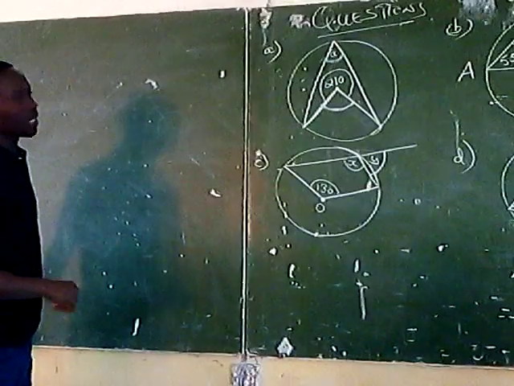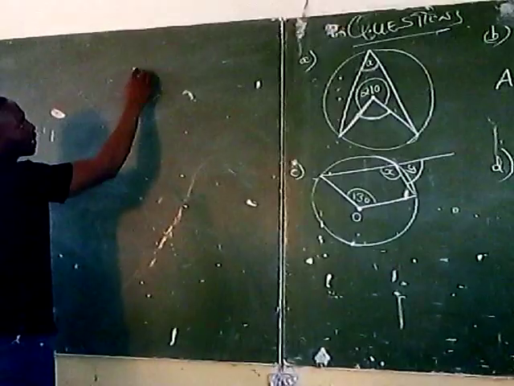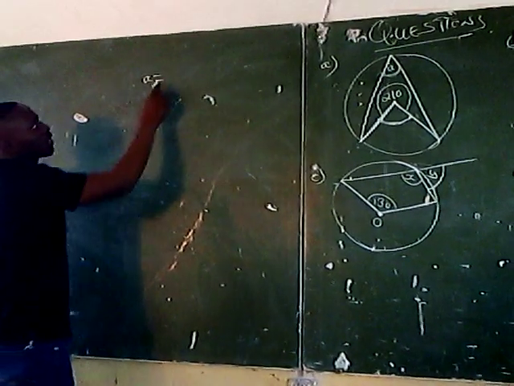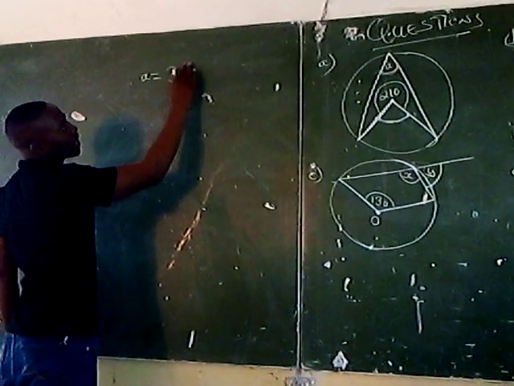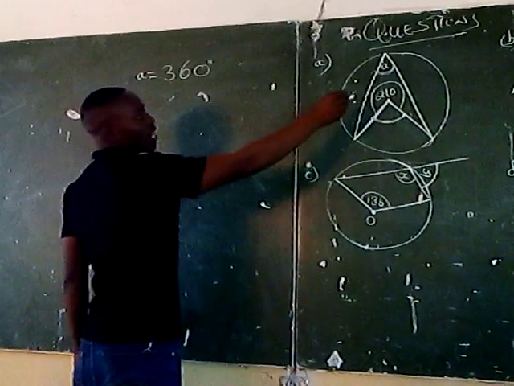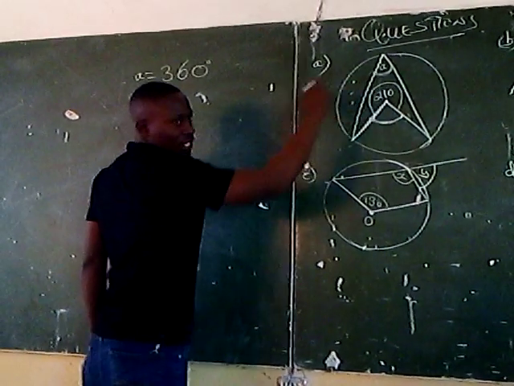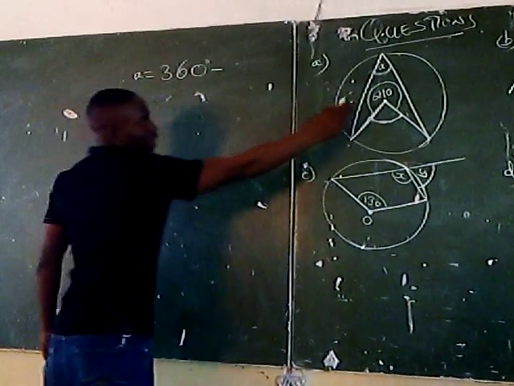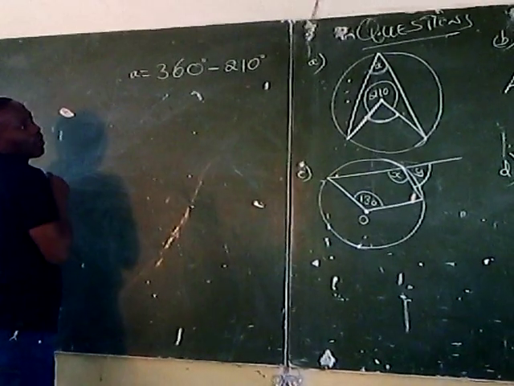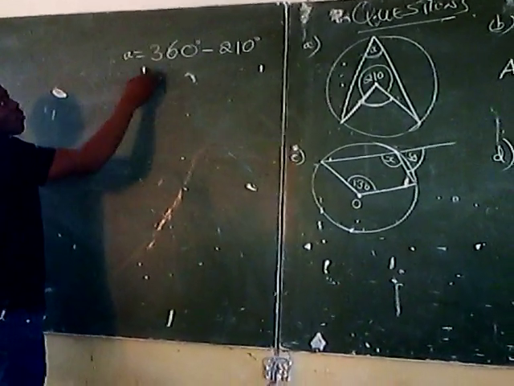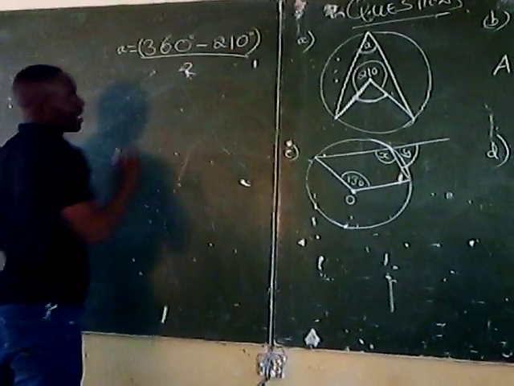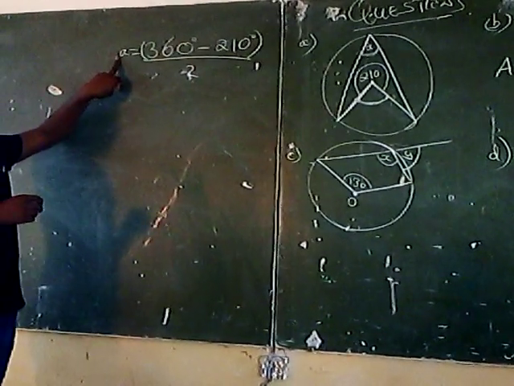Now, how do you do it? We simply do this. We say angle A is equal to, observe, 360 degrees, which is the angle around a point, take away the 210 degrees. Once we find the answer, we're going to divide the answer by 2. Then that will be angle A.